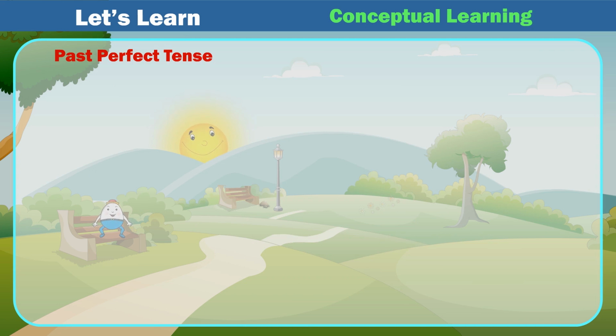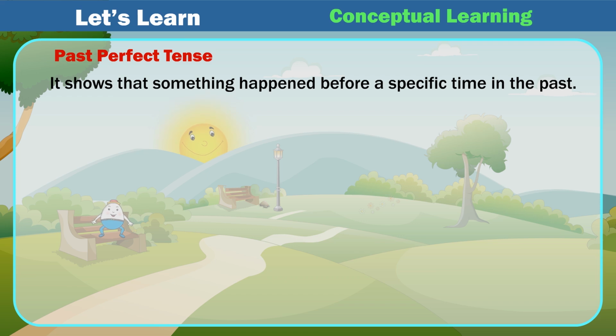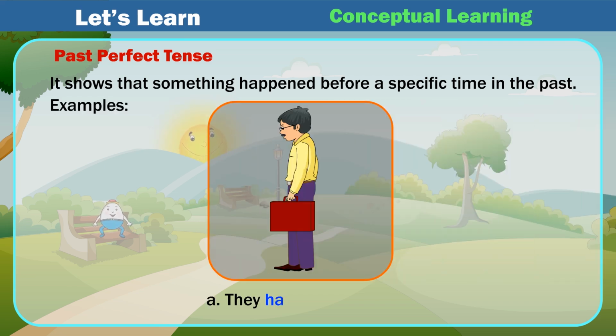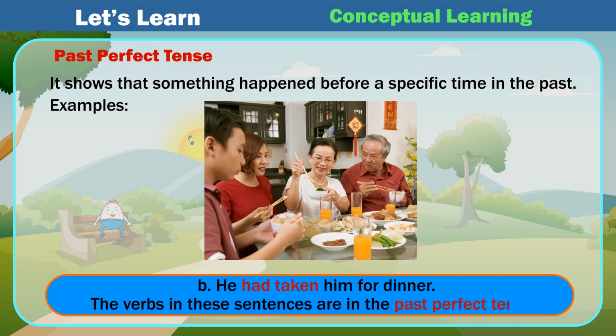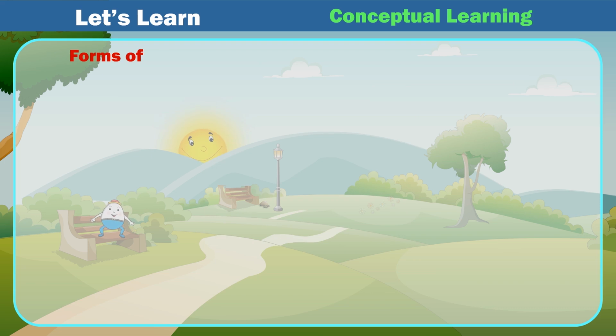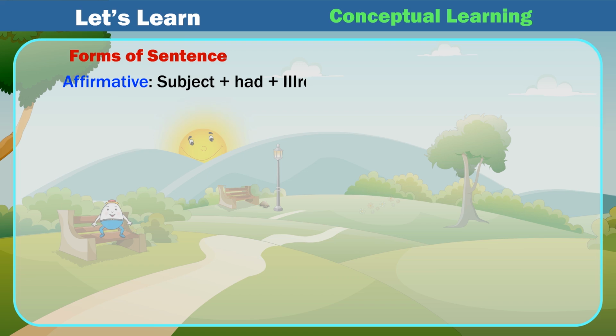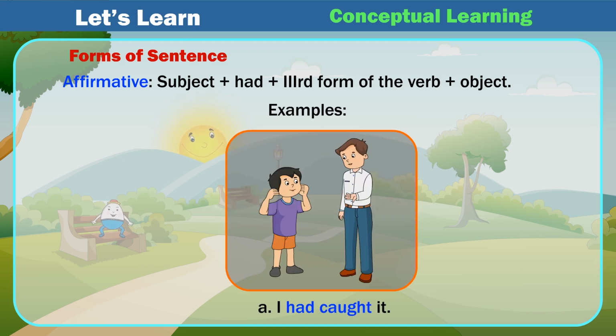Past perfect tense. It shows that something happened before a specific time in the past. Examples: A. They had gone home. B. He had taken him for dinner. The verbs in these sentences are in the past perfect tense. Forms of sentence. Affirmative: subject plus had plus IIIrd form of the verb plus object. Examples: A. I had caught it. B. He had caught it.